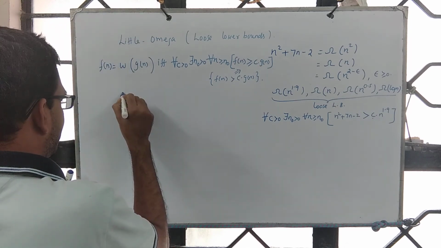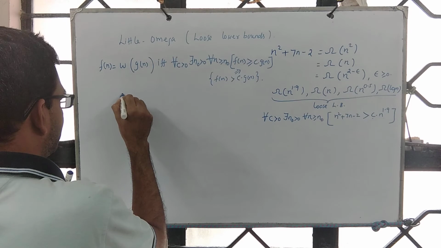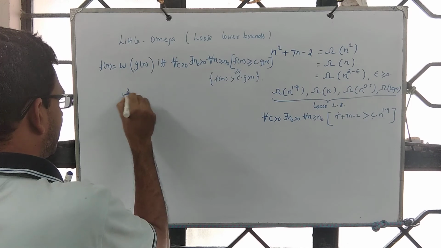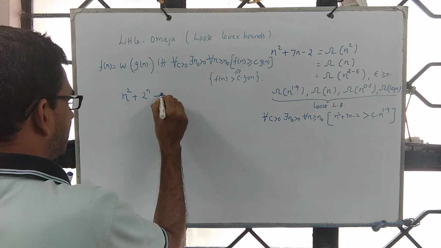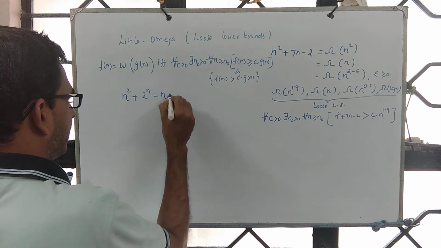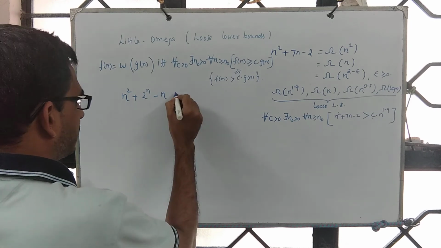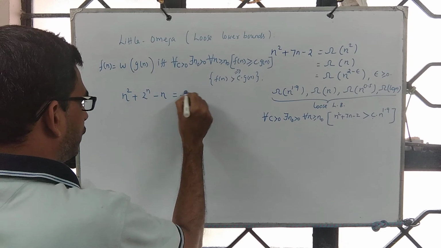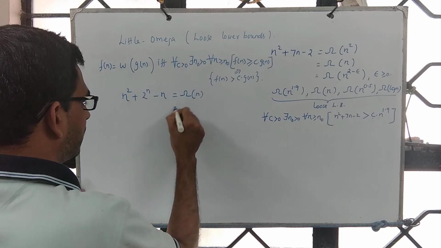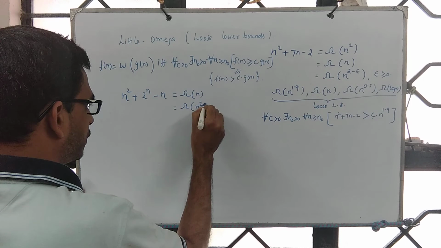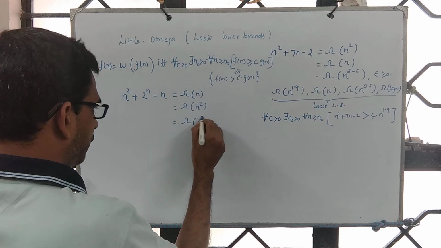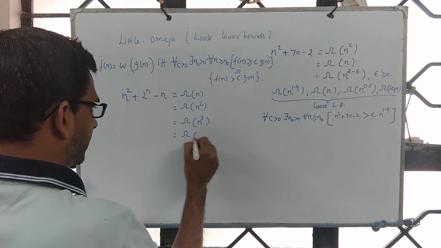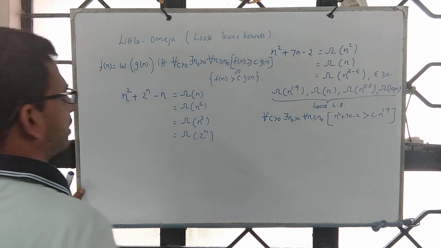So if the time complexity of an algorithm is something like n square plus 2 power n minus say n, then we know that it is lower bounded by n, it is lower bounded by n square, it is lower bounded by n cube, it is lower bounded by 2 power n.